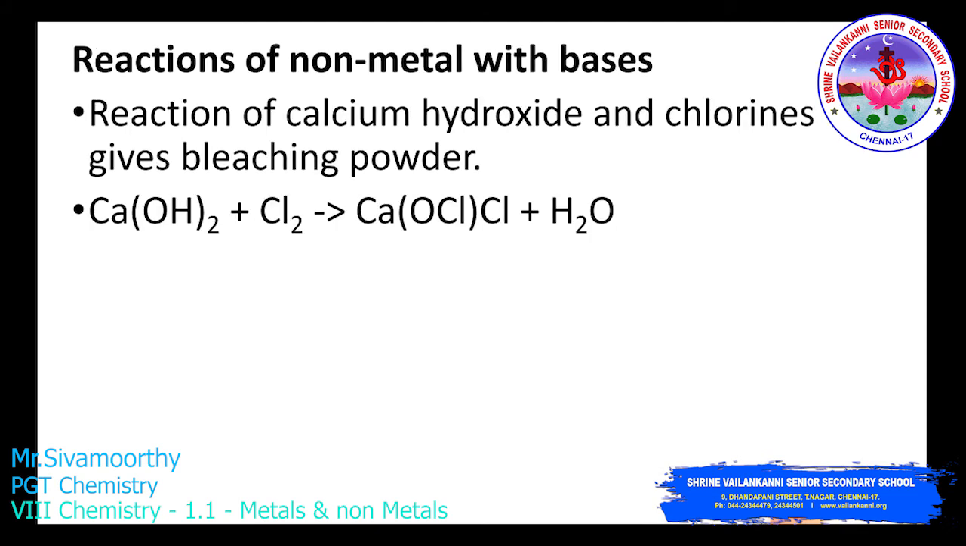The next one is reaction of non-metal with bases. See, I am giving one example of a non-metal reacting with a base. The reaction of calcium hydroxide, the formula is Ca(OH)2, and chlorine gives bleaching powder, the chemical name of which is CaOCl2, calcium oxychloride. So calcium hydroxide Ca(OH)2 plus Cl2 gives CaOCl2 plus H2O. That is called non-metal reaction with the bases.